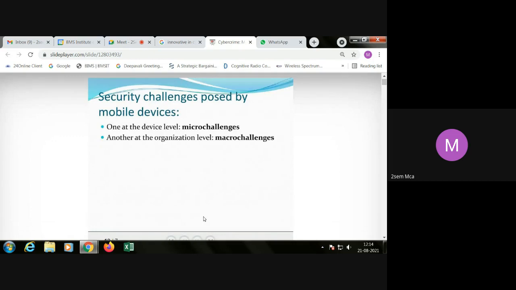Security challenges posed by mobile devices, as we said, include internal threats and external threats. Similar to that, one is at the device level, micro challenges. Device level means forcing you to give up your controls to the hackers.